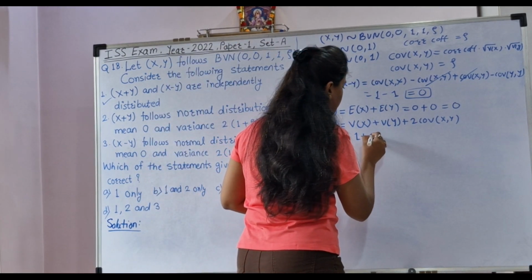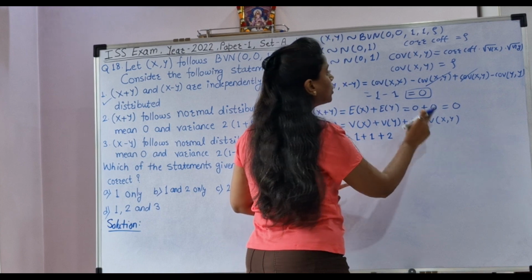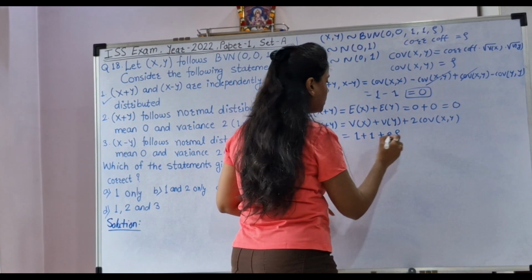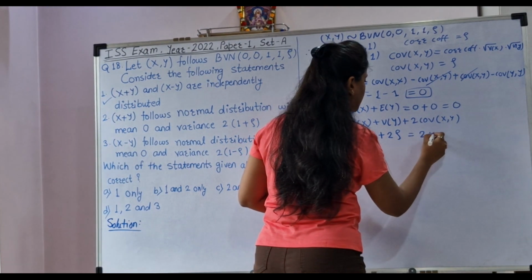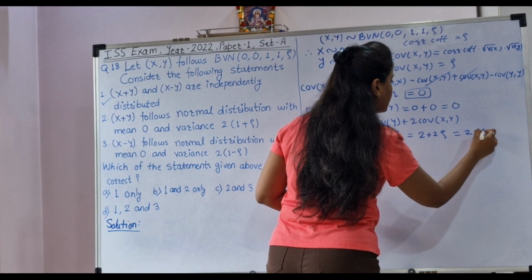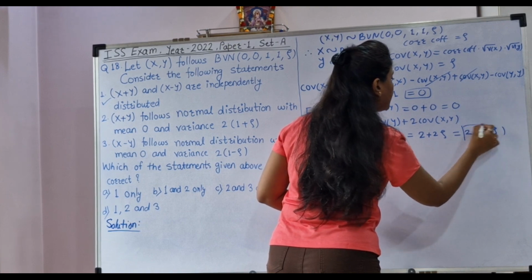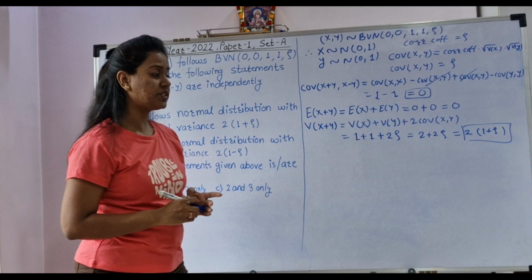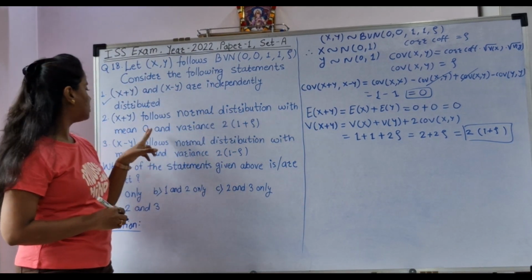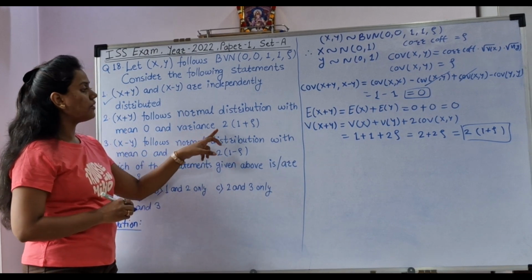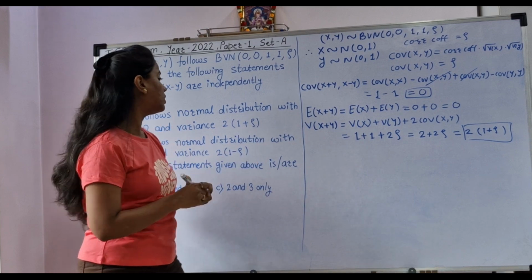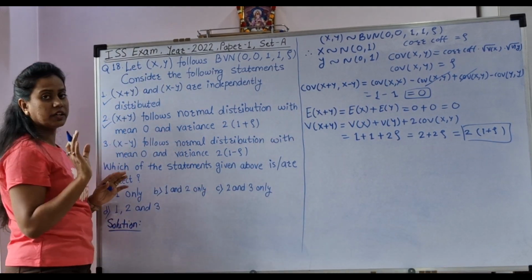So it is 1 plus 1 plus 2 rho, that is 2 plus 2 rho. 2 we can take common, so it is 2 times (1 plus rho). Right? So now let's see what the statement says. X plus Y follows normal distribution with mean 0 and variance 2 times (1 plus rho). So this statement is also correct.